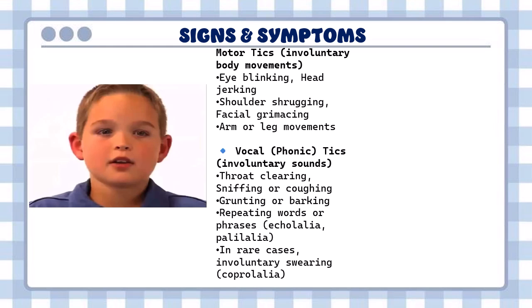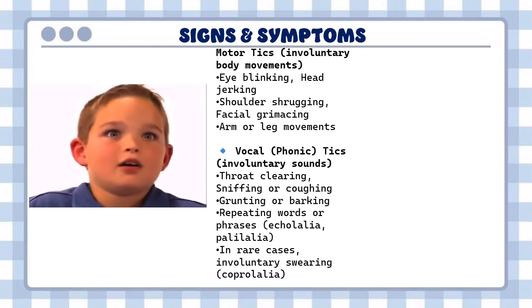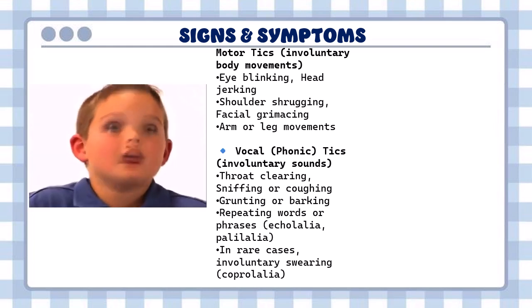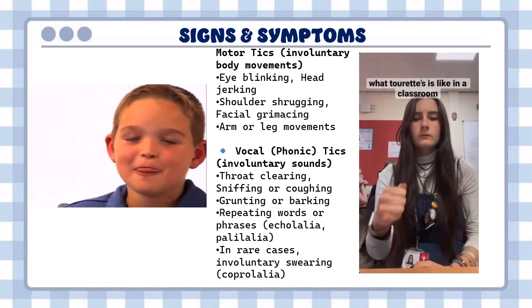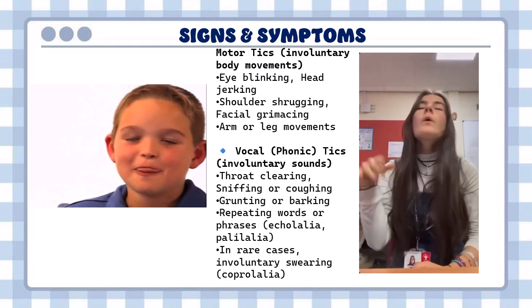Majorly, there are two types of tics, as discussed earlier: motor tics and vocal or phonic tics. Eye blinking, head jerking, shoulder shrugging, facial grimacing, arm or leg movements are motor tics. Throat clearing, sniffing, or coughing. These are vocal tics.